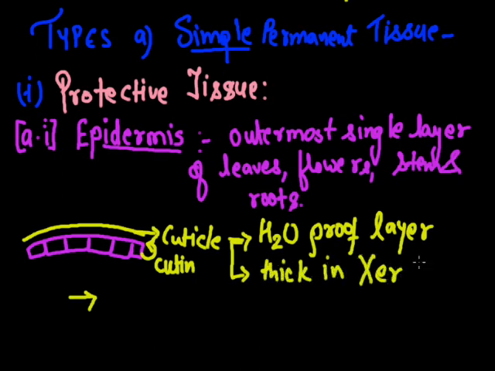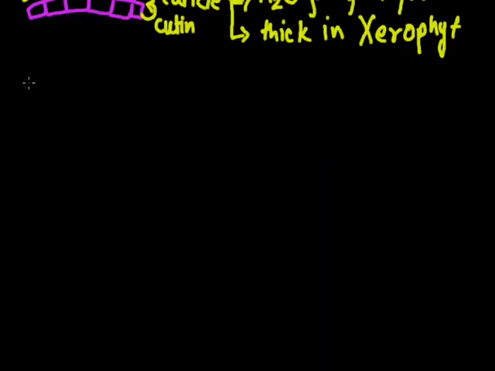The cells of epidermis of leaves are not continuous, because at some places they are interrupted by the presence of small pores called stomata, which are guarded by guard cells.